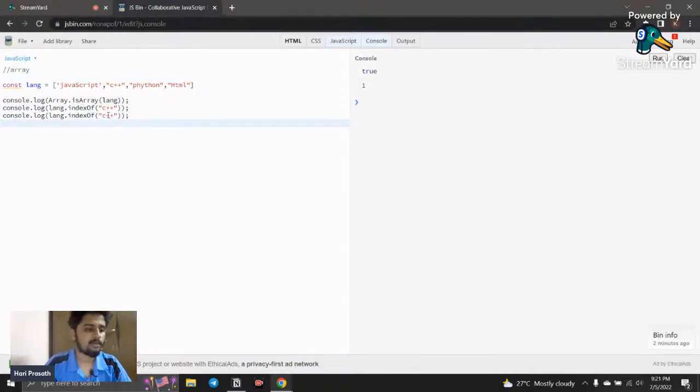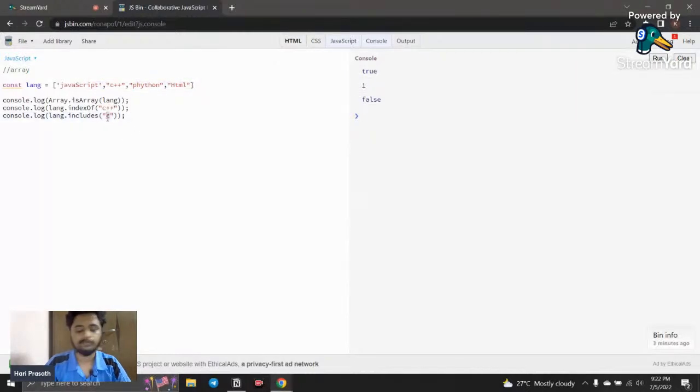The next thing we're going to see is the includes method. It returns a boolean value. If the given value is present inside the array, it gives true, otherwise it gives false. Here you can see it gives true. If I use C instead of C++, it returns false because C is not present as a value here. Only C++ is present.